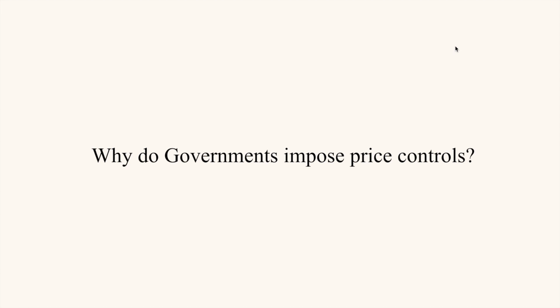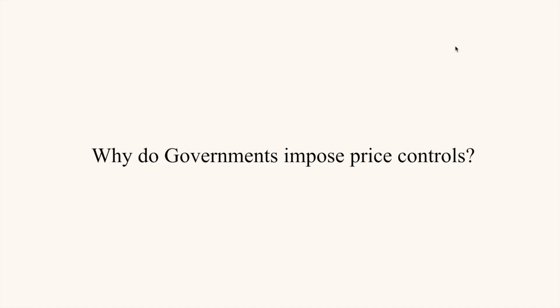Now, why do governments impose price controls? Well, although the market equilibrium may seem like an optimum situation, the free market does not always lead to the best outcomes for all producers and consumers. Therefore, governments may have to intervene directly in the market in order to achieve a different outcome. This intervention could be in the form of indirect taxes, subsidies, or price controls.